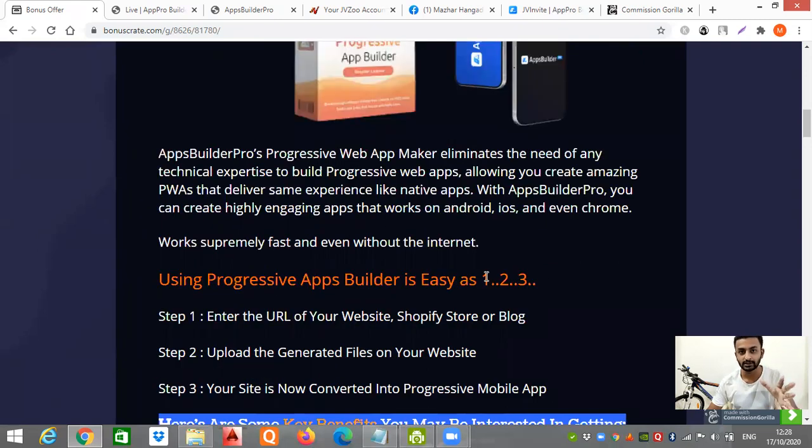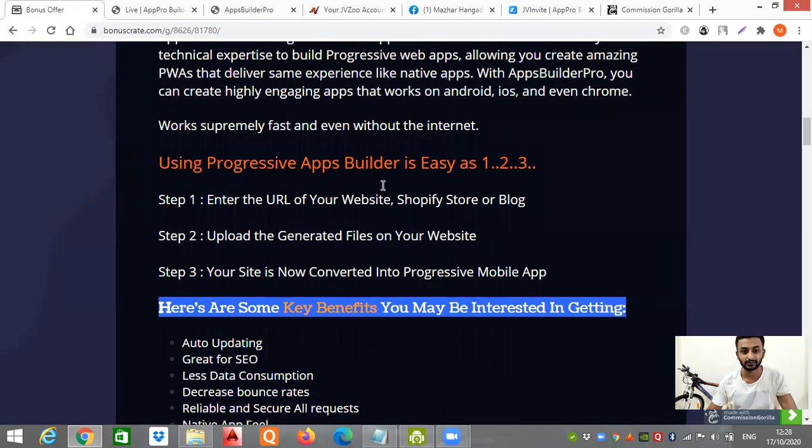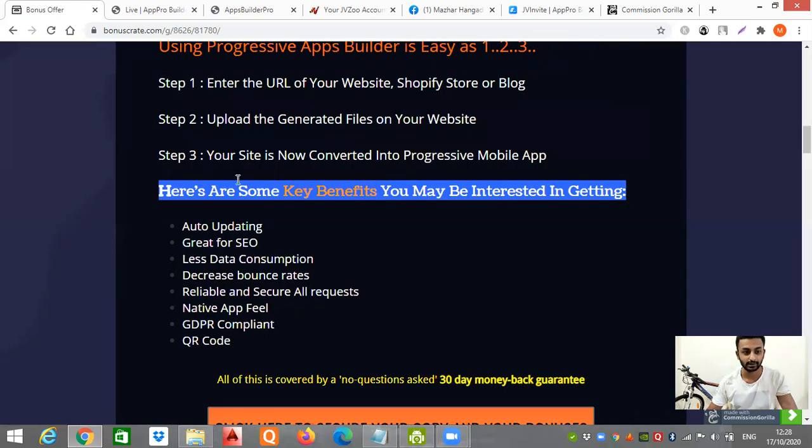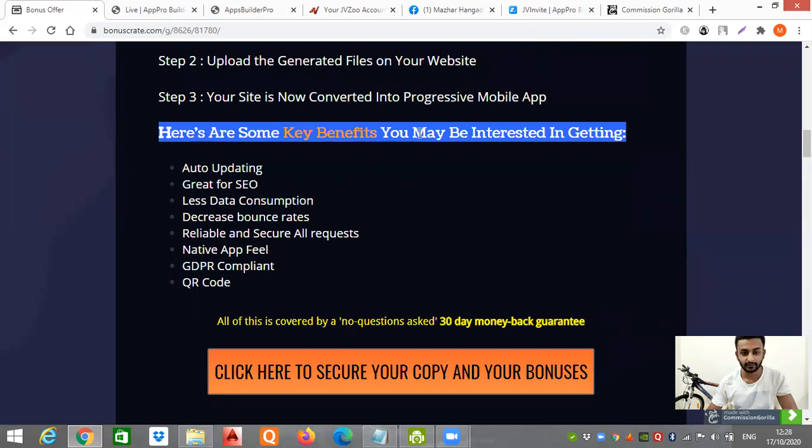As you can see, Pinterest, Uber, these days these are all progressive apps. They are not using some techie stuff that's too hard to understand. Here are also some key benefits you may be interested in getting. I've mentioned some updates over here, so make sure you go through all these things.